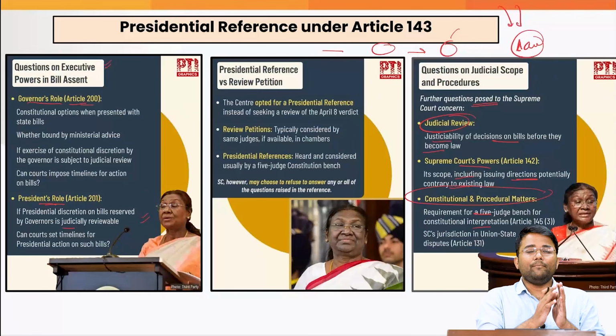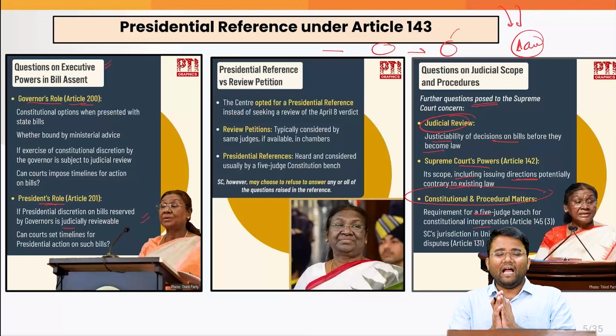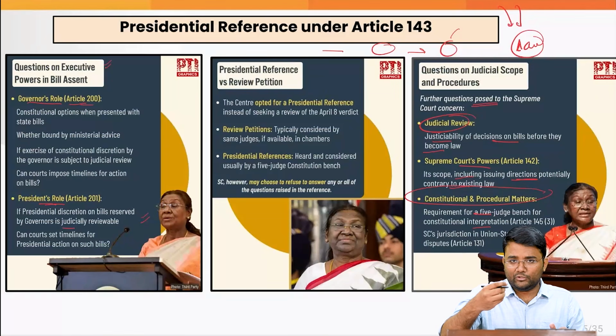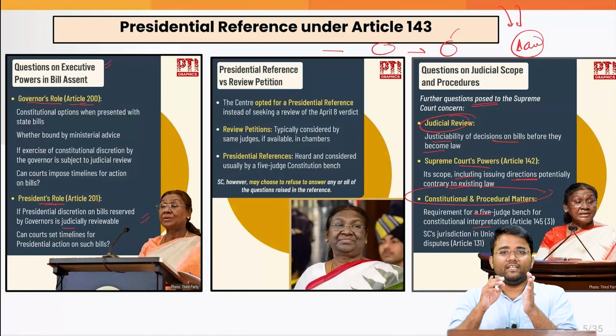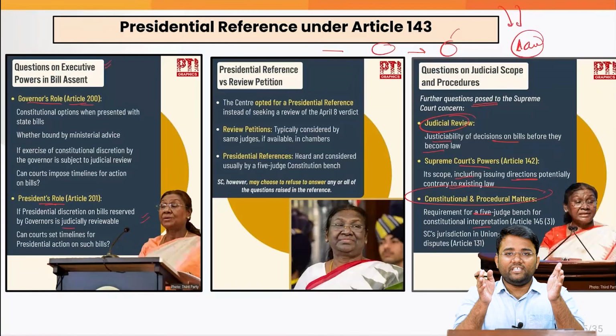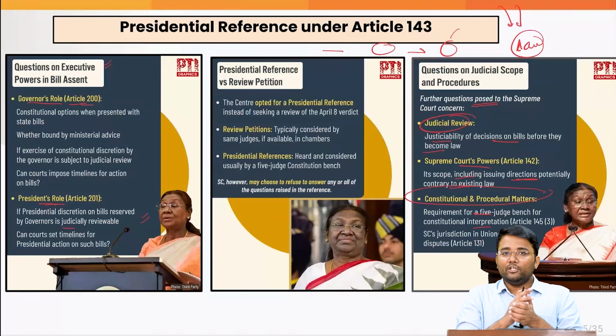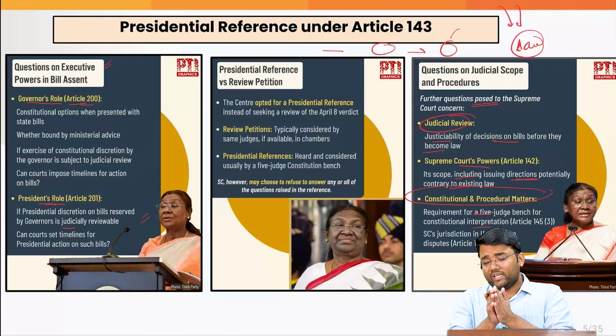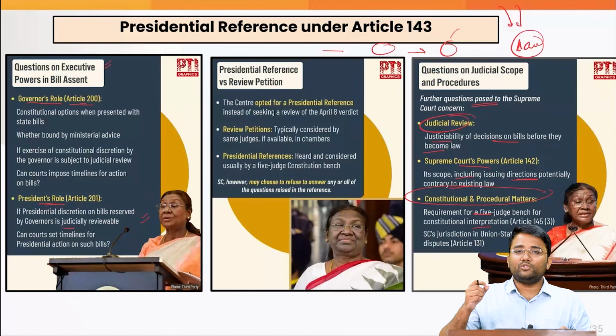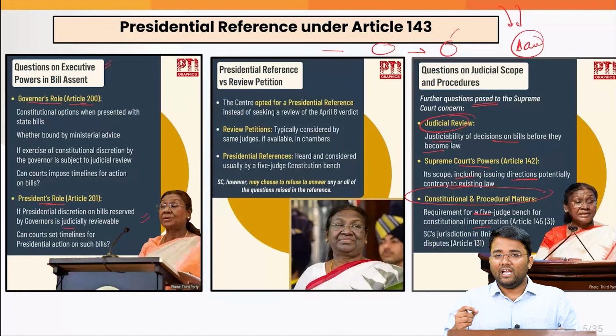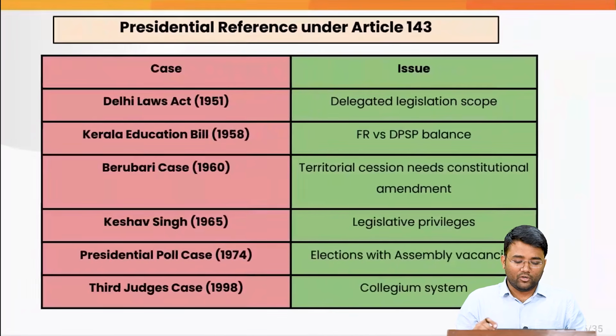The timeline was not fixed in the Constitution, and the Supreme Court, interpreting the Constitution, on its own gave a judgment that a timeline should be fixed for decisions on state bills. So in a way they are interpreting the Constitution. So the President's question is whether a constitutional bench with a minimum of 5 judges under Article 143 of the Constitution should first be constituted to look into the interpretation of the Constitution or not.